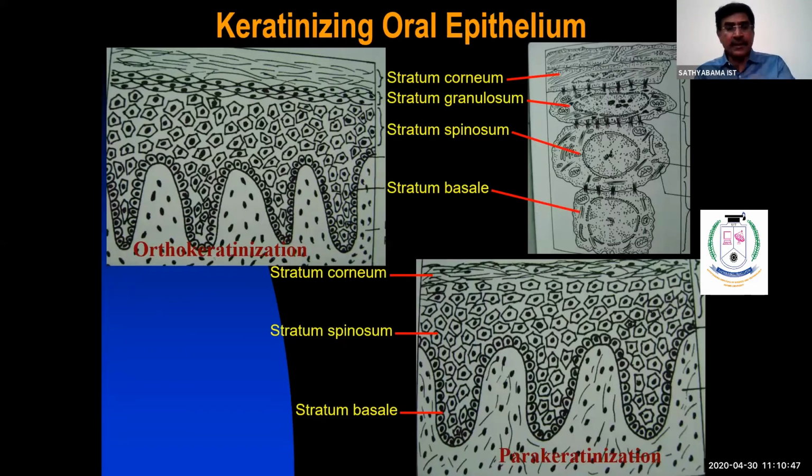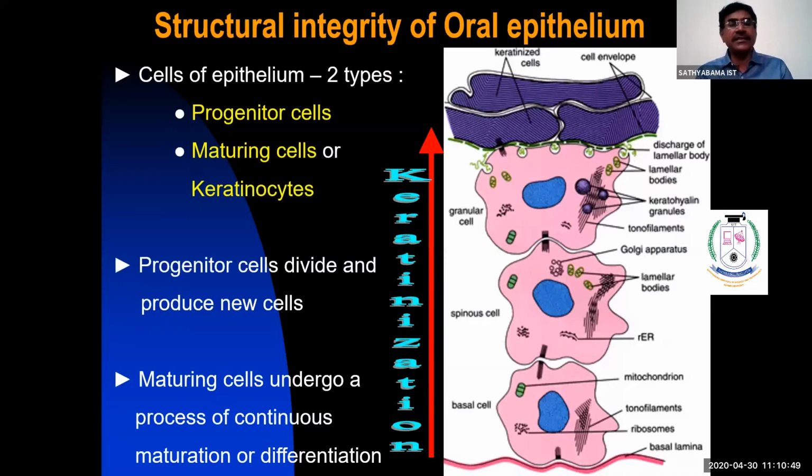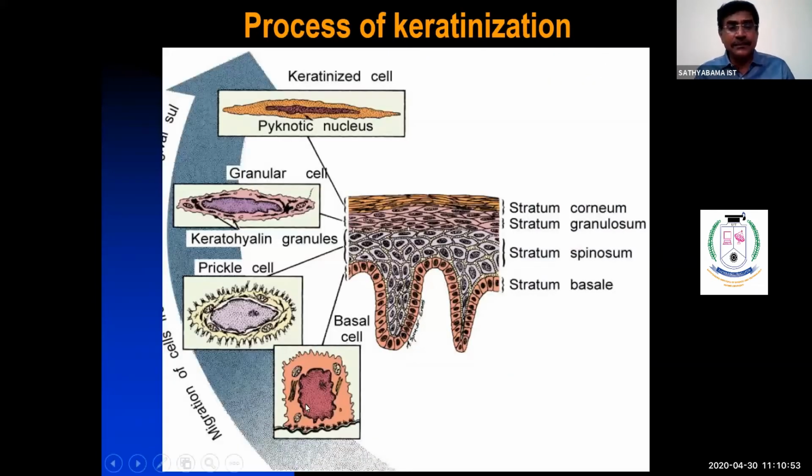Right. Now, as I said, the progenitor function of stratum basale is not much important. This is how the cell is differentiated. From the stratum basale, when differentiated into stratum spinosum, the cells are wider and larger. Next we move on to stratum granulosum, it's wider and larger.